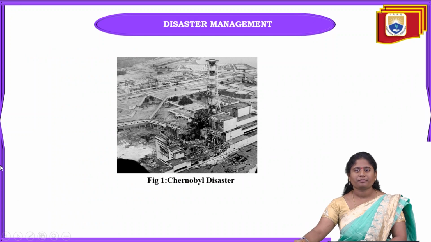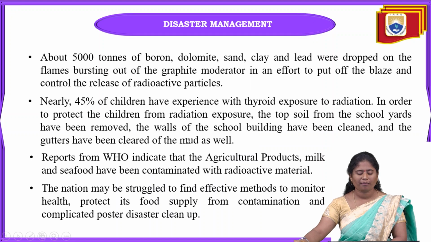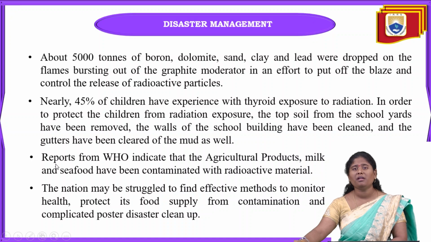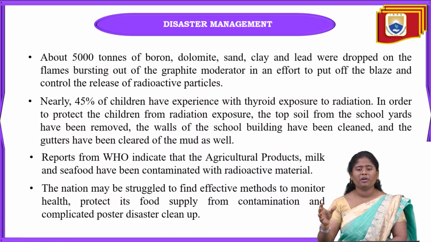Okay, this is the picture. This is the factory, and in this factory the explosion occurred because of a very small error. Almost 5000 tons of dolomite, sand, clay and lead were dropped onto these flames, to eradicate that explosion. Here you can see 1200 tons of graphite exploded at that time. To keep these radioactive materials from being released, they dropped materials like boron, dolomite, sand, clay, and lead.